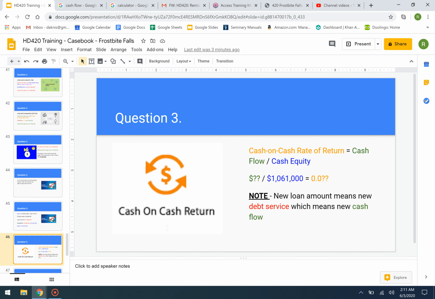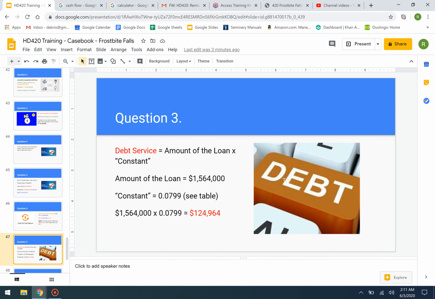Cash on cash rate of return. Now you might be thinking, okay, that's just cash flow divided by cash equity, and we now have new cash equity. Hold on. A new loan amount means a new debt service, which means new cash flow. So we can't just plug in our cash equity and get the same cash on cash rate of return. We have to go back to debt service. Remember, debt service is the amount of loan times the constant. The amount of the loan is this new loan, the $1.564 million, not the old 1.3. So we're using this 1.564.